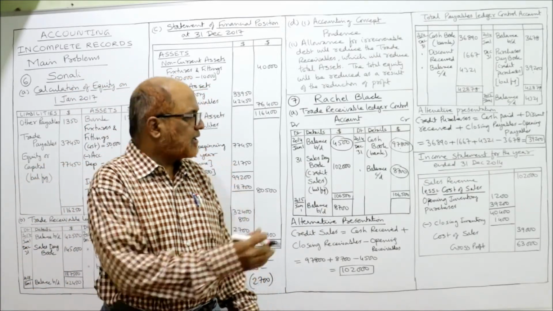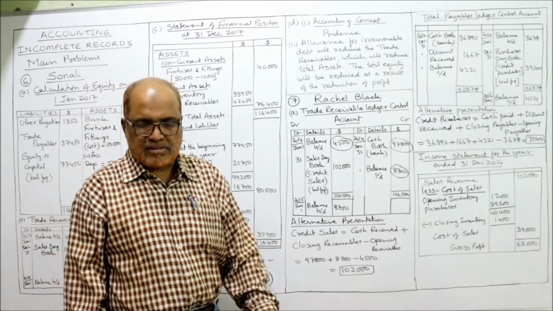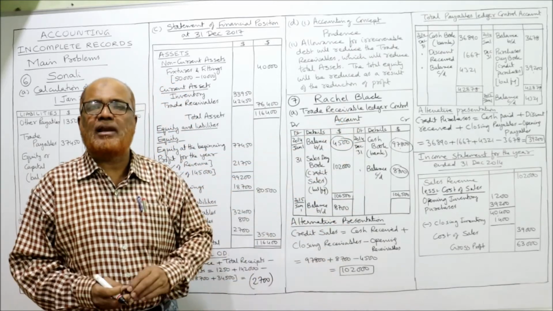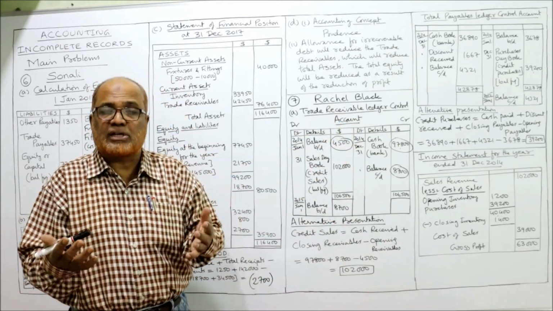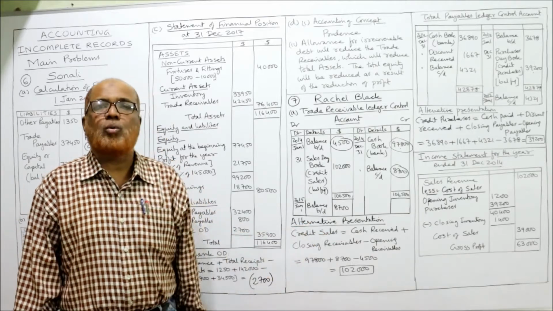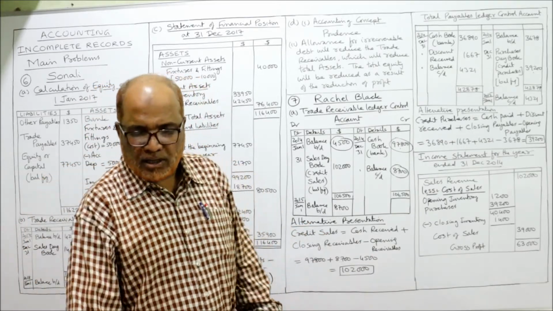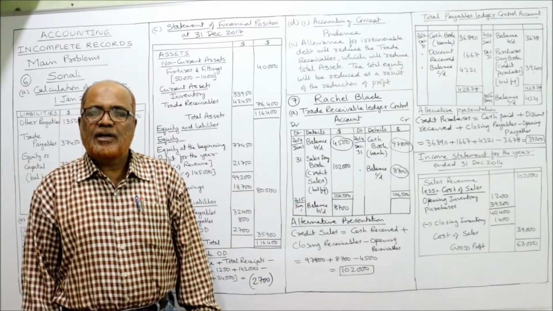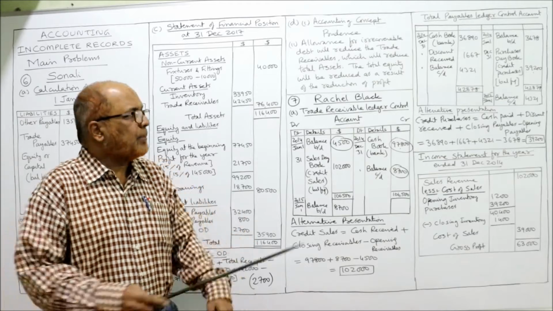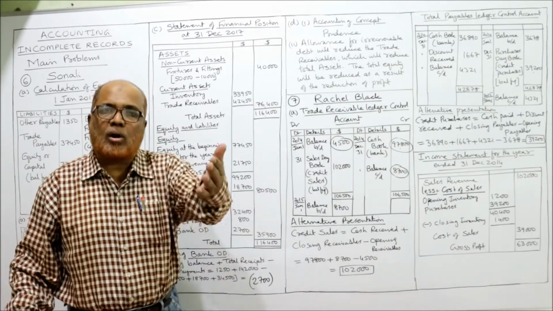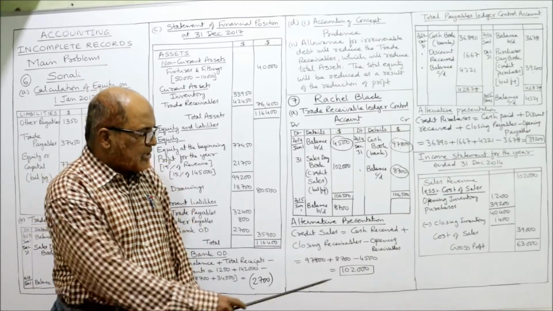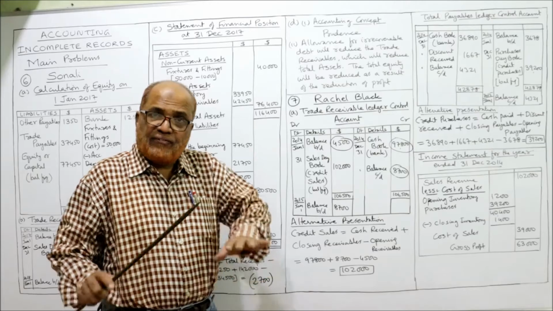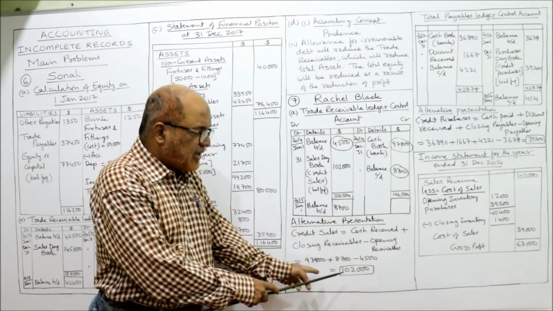It is asking you to calculate credit sales. We got it. Alternative presentation. If you are not comfortable with making this trade receivable ledger control account, if you are feeling it confusing, then better you remember the equation. Easily you can find out. Even in the short questions also I explain this equation. In examination, you can prepare this trade receivable account or you can make this equation to find out the sales. It is not compulsory that you have to make this account.